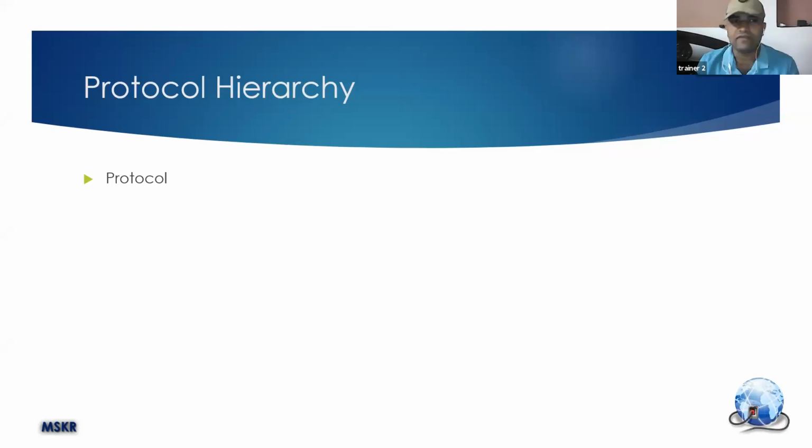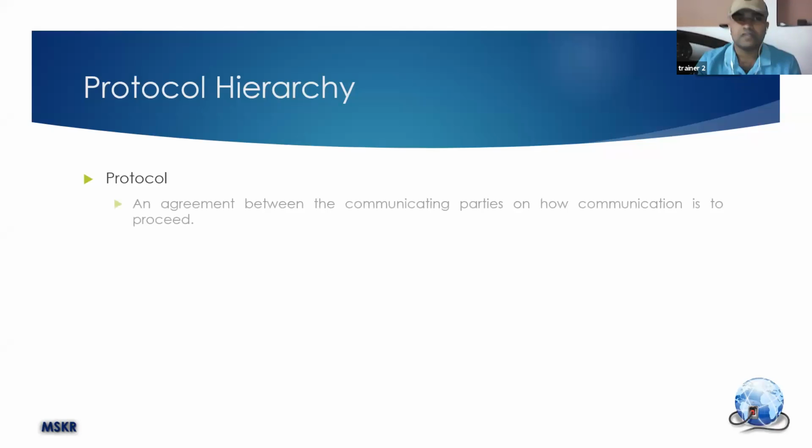In the same way, in computer networks, a protocol is an agreement between the communicating parties. Let's say I am taking a class for you. What are the rules and regulations I am going to follow when I take a class? At the same time, when you are attending the class, what rules and regulations must you follow?